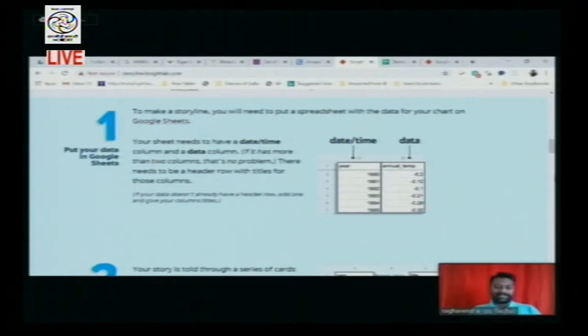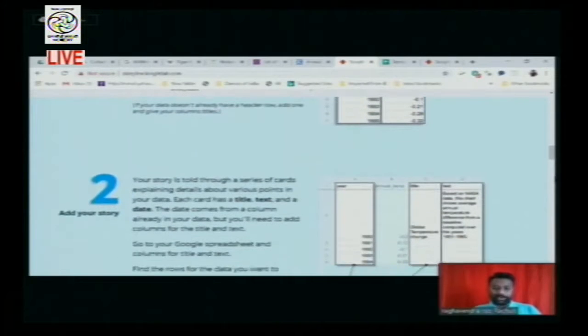Presently, this StorylineJS is only helping to make a single line. You cannot make multiple graphs. Only a single graph can be developed. So for this purpose, they have very clearly given that your sheet should have these four columns: year and your data, title of that particular thing, and text related to that. These are the four things which are allowed. If you develop your Google sheet in this order, that will be taken. Otherwise, it shows an error. This is the way normally we can see.